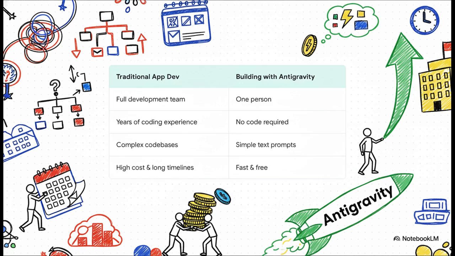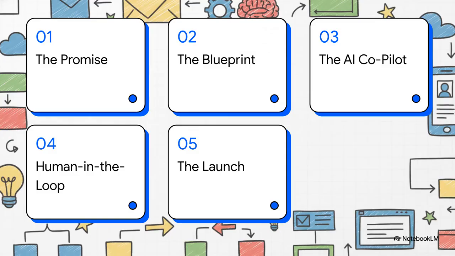And just look at this comparison. This says it all. On one side, the old way, huge teams, massive costs, and endless timelines. And on the other, a totally new game. With a tool like Anti-Gravity, it's just one person, no coding required. Instead of complex code, you're using simple text prompts. We're literally shifting from writing code to just describing what you want to build. It's a massive change. So, how in the world do we get from zero to a live app?